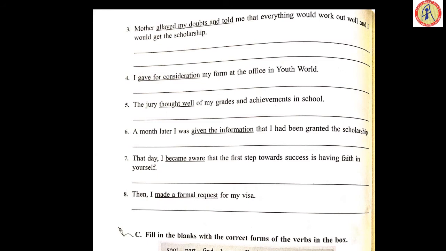Fourth one, I gave for consideration my form at the office in Youth World. Gave for consideration, submitted. I submitted my form at the office in Youth World. The jury thought well of my grades and achievements in school. Thought well. Right answer? Approved. The jury approved of my grades and achievements in school.